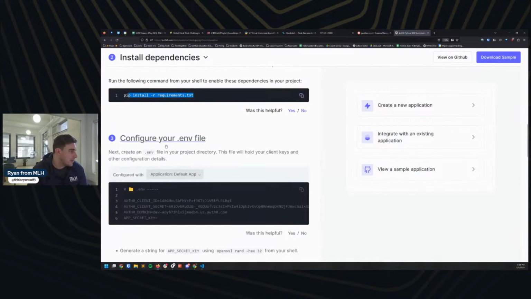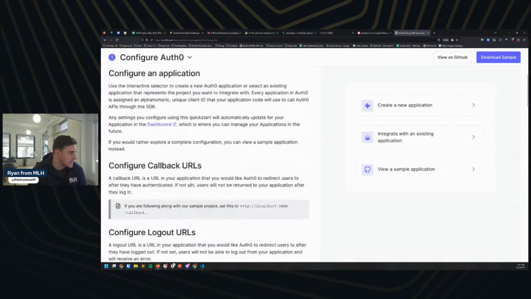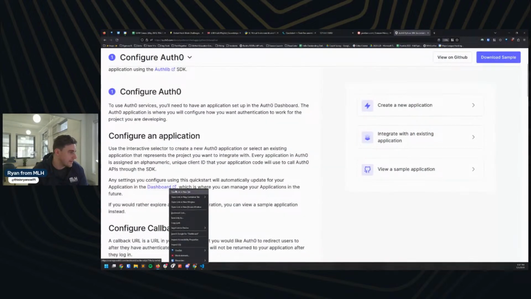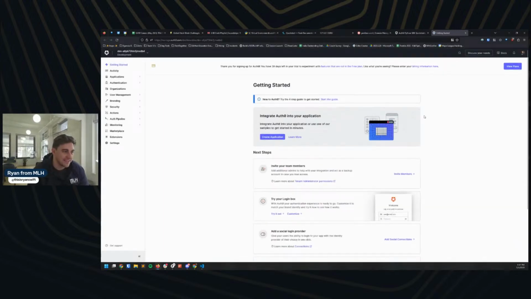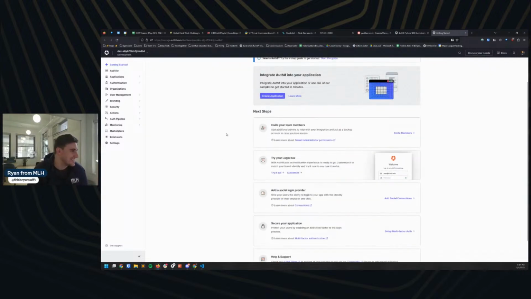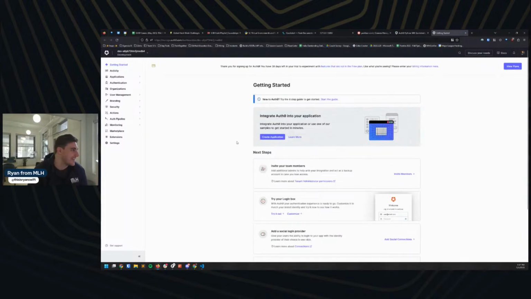Great. We're going to create a .env file in your project directory, and this is going to have a bunch of secrets for us. Now, this has my actual secrets because I'm logged in. I'm going to go back a couple of steps here and go to the dashboard and make a new application. Normally, you shouldn't share your secrets and things like that. These are not production applications, in case that's not clear, so I'm not too worried about it here.